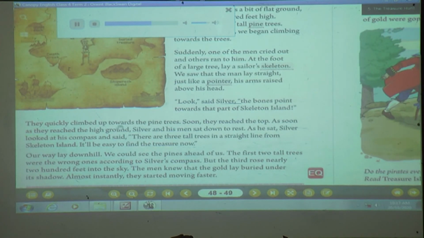They quickly climbed up towards the pine trees. Soon they reached the top. As soon as they reached the high ground, Silver and his men sat down to rest. As he sat, Silver looked at his compass and said, "There are 3 tall trees in a straight line from Skeleton Island. It will be easy to find the treasure now. Our way lay down here. We could see the pines ahead of us. The first 2 tall trees were the wrong ones according to Silver's compass. But the third rose nearly 200 feet into the sky. The men knew that the gold lay buried under its shadow.